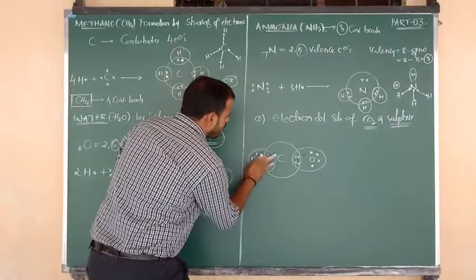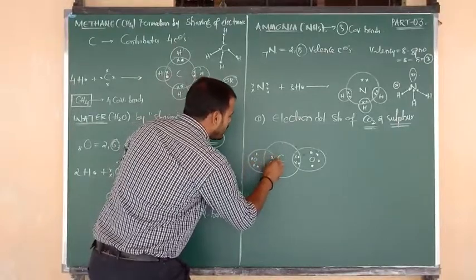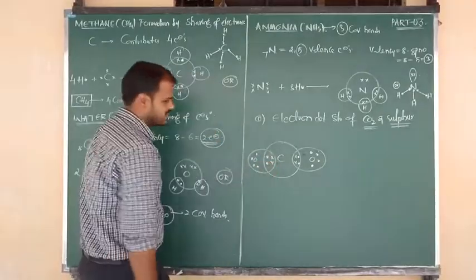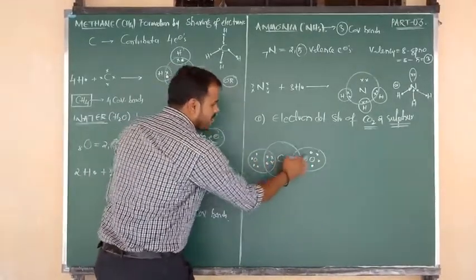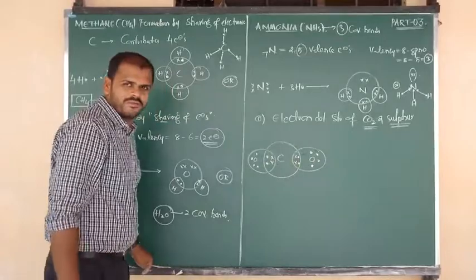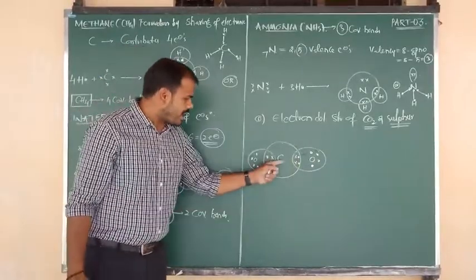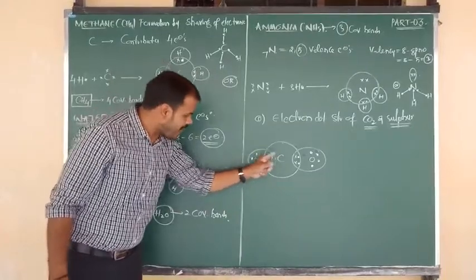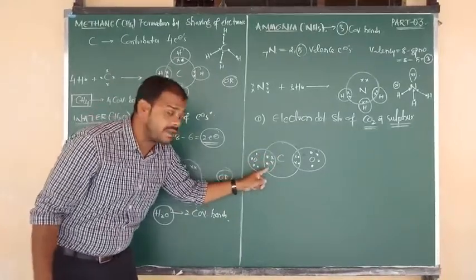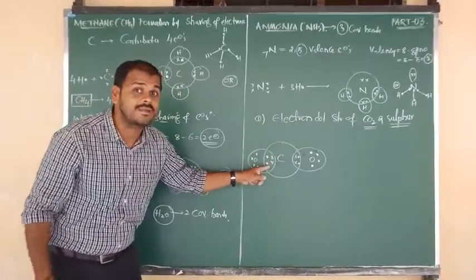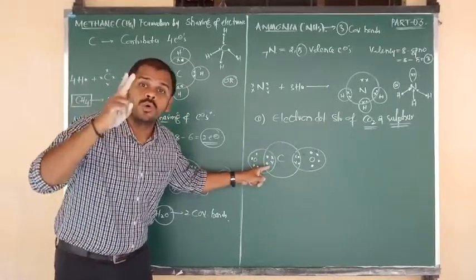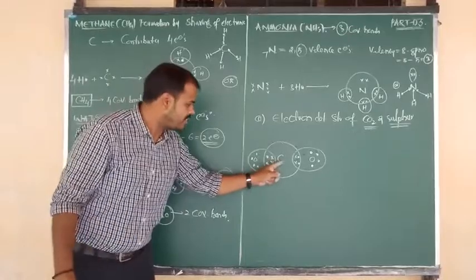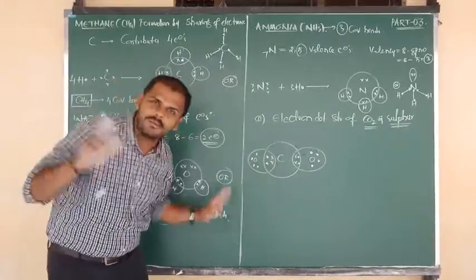So here we have to write down: these 2 electrons are contributed by the carbon, and these 2 electrons are contributed by the oxygen. Carbon contributes 2 electrons, oxygen contributes 2 electrons. Okay, all of you know now? Now listen carefully. Between carbon and oxygen, how many electrons are there? 2 plus 2, 4 electrons. 4 electrons means 2 electron pairs. So by the sharing of 2 electron pairs between carbon and the first oxygen, you can write a double bond.